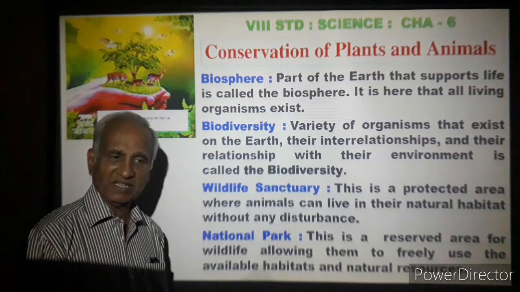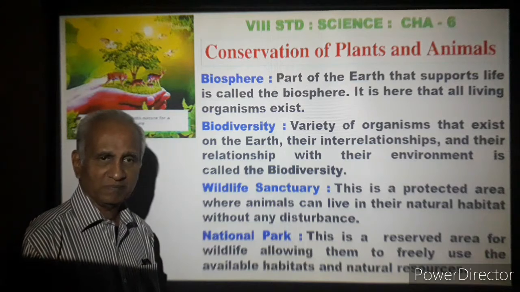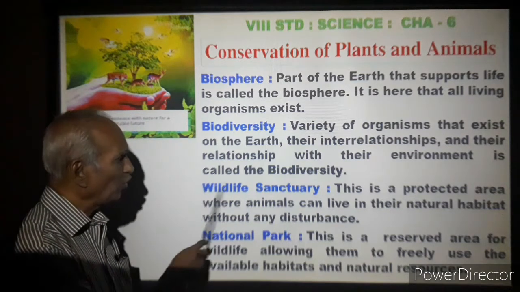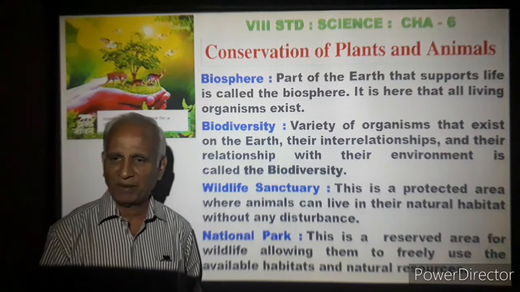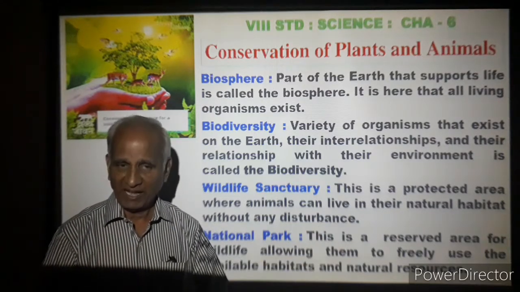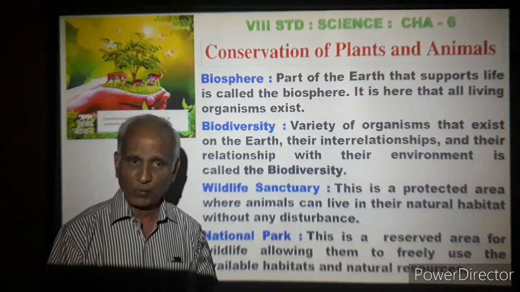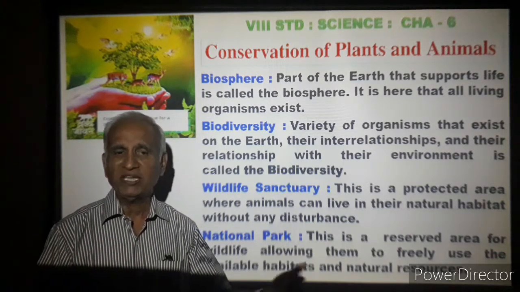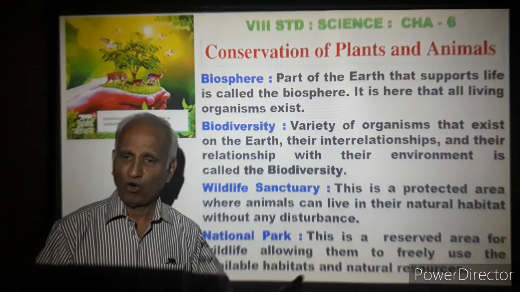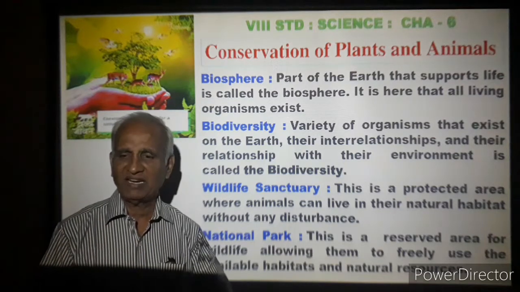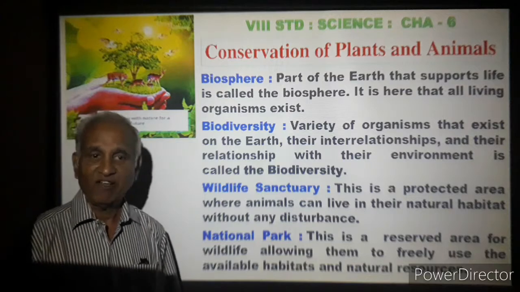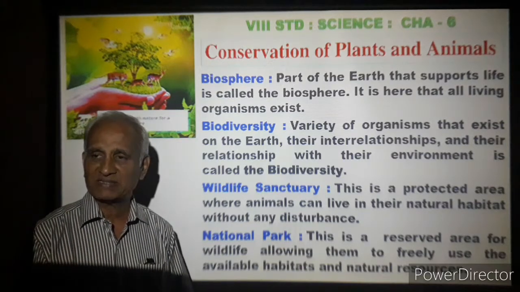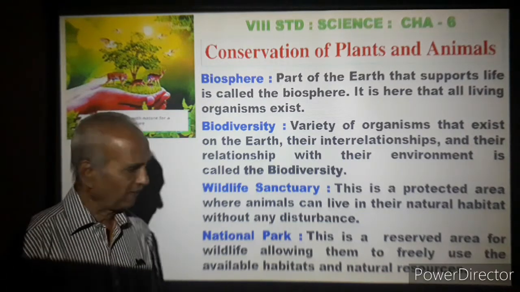How do they survive in this environment? This is called biodiversity. Varieties of animals and plants, they all live together and enable each other to survive. It's a communion. They all stay together and live together. This is called biodiversity.